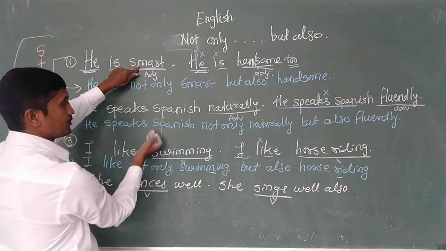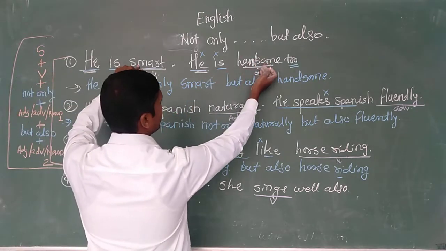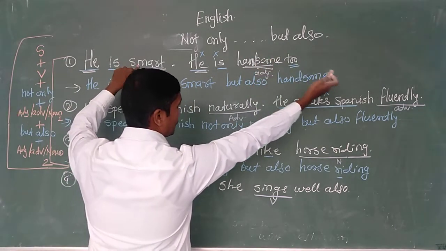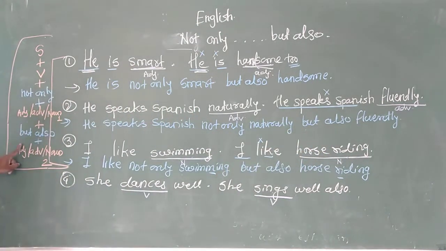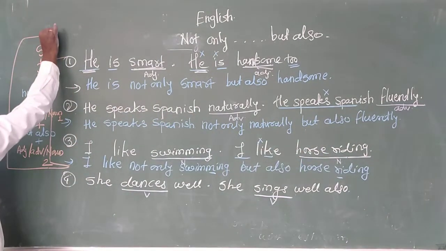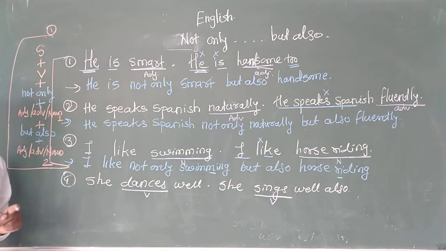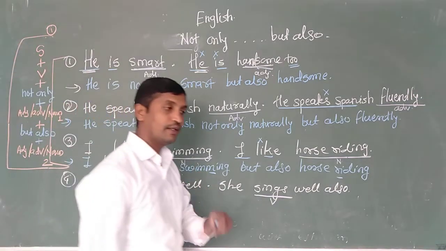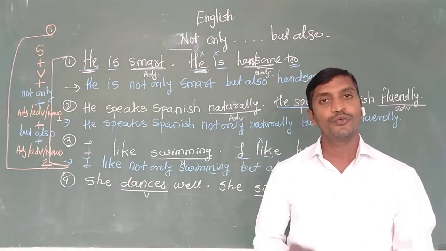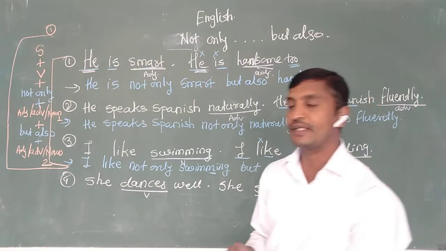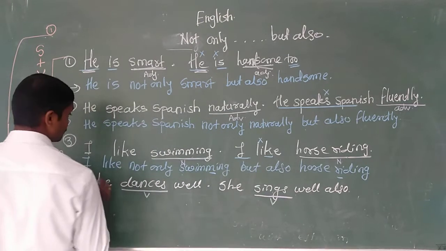Not only should be used before them, and they should be connected with but also, and the second adjective, second adverb or second noun. This structure is important. Structure number 1. Got it? Clear? Now, when the verbs are different in the sentences, we have to do it like that.